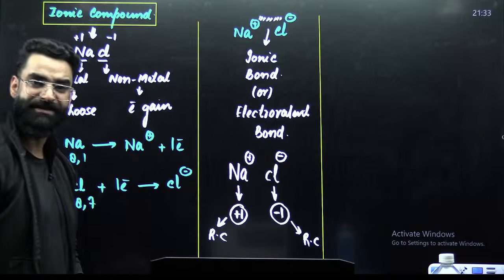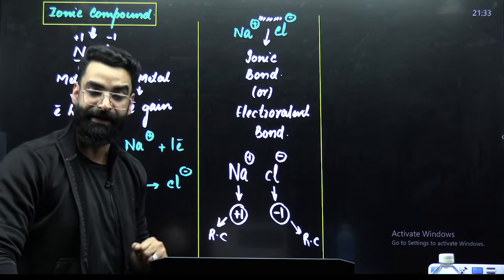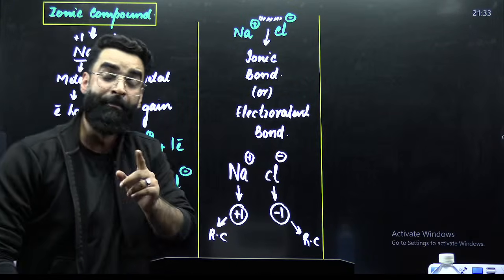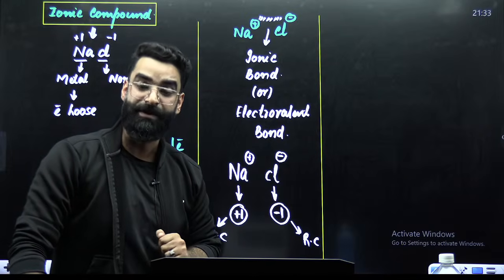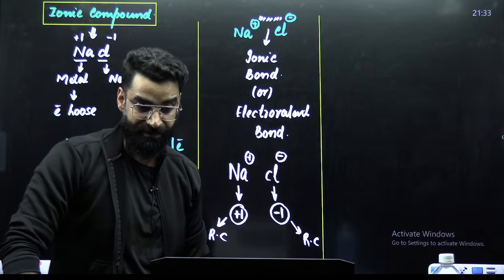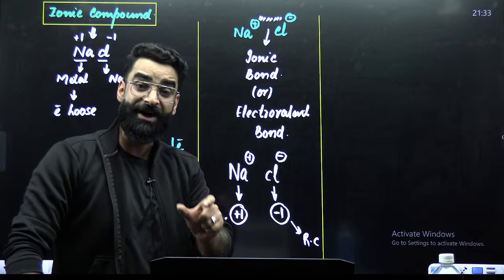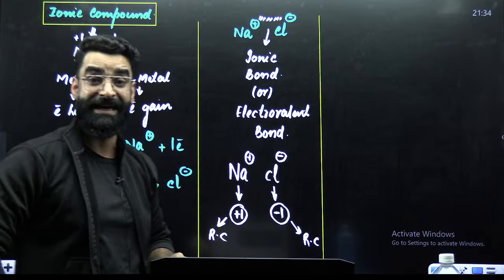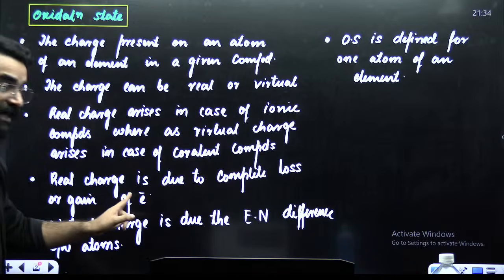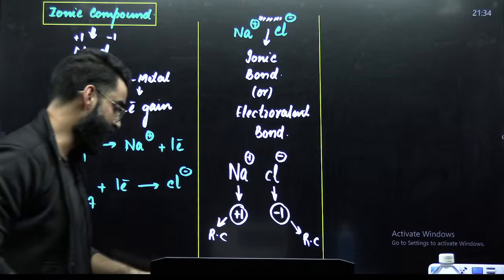What is meant by real charges? See, this +1 indicates that sodium has lost one electron completely. This -1 indicates that chlorine has gained one electron completely. So remember, due to complete loss and gain of electrons, real charges arise on the atoms. A real charge is due to the complete loss or gain of electrons. Perfect. Now, my dear students, understand a few more things.